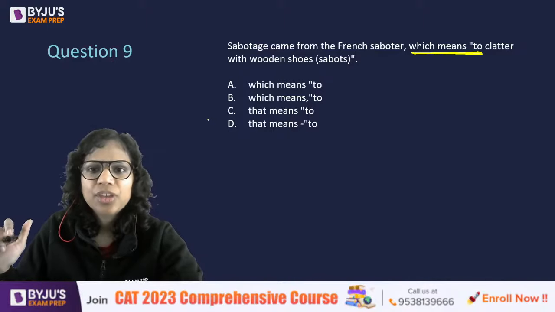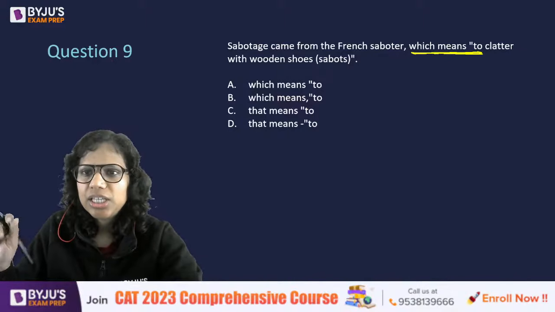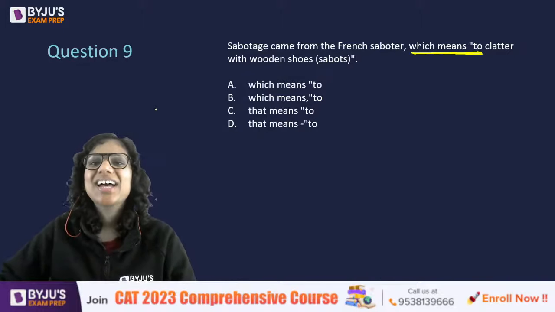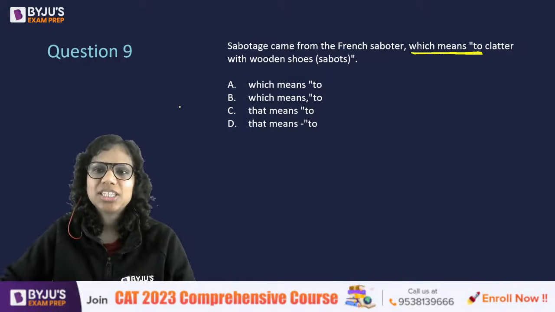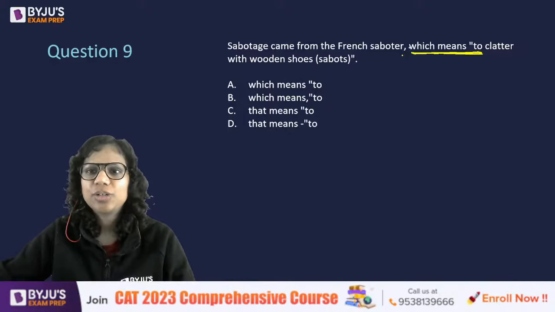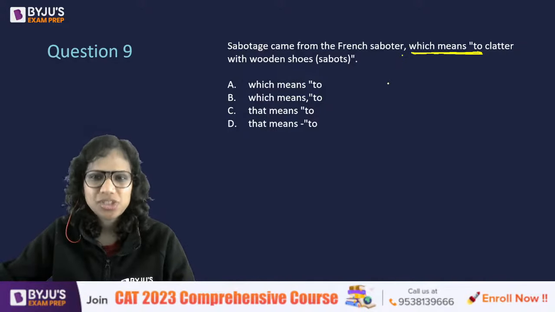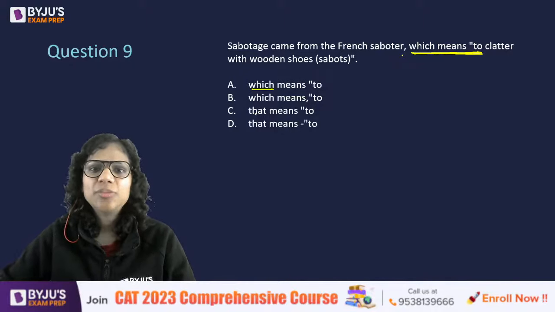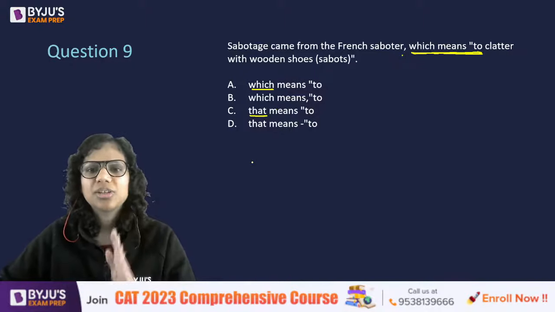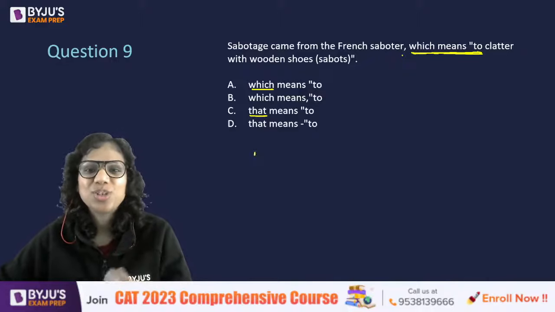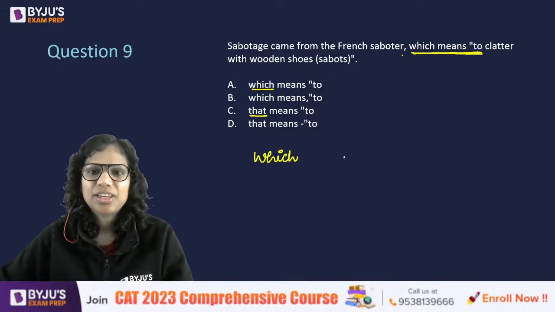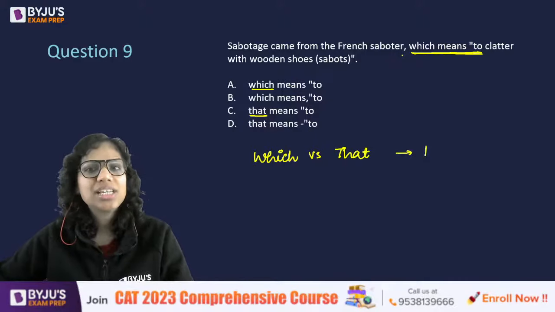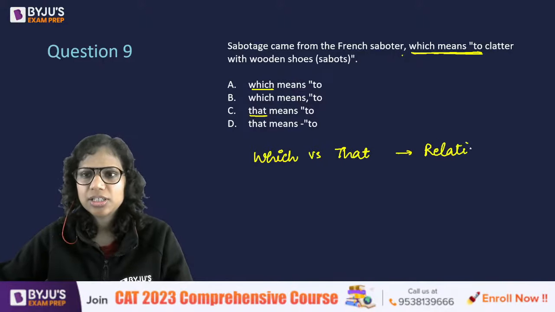All right. So D, A, C, B, I've got pretty much everything here. I think what you needed to notice here was this comma. That would have really solved the question for you. The question wanted you to understand the difference between which and that. Which versus that. So both are used as relative pronouns, right?